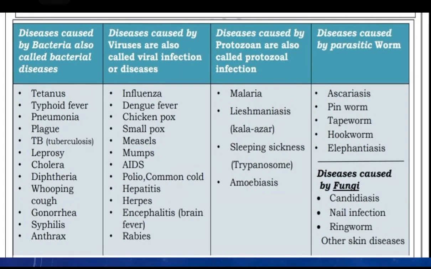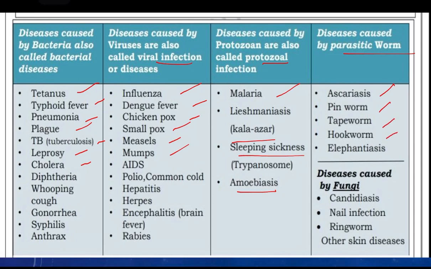So this is the list of the different diseases like tetanus, typhoid, pneumonia, plague, tuberculosis, leprosy, cholera. All these are bacterial diseases. This is influenza, dengue, chickenpox, smallpox, measles. All these are viral. These are the malaria, leishmaniasis, काला आजार जिसको कहा जाता है, sleeping sickness, trypanosomiasis and amoebiasis. All these are protozoal. Parasitic worm causing diseases: ascaris, pinworm, tapeworm, hookworm, elephantiasis. And diseases caused by fungi are candidiasis, nail infection and ringworm.